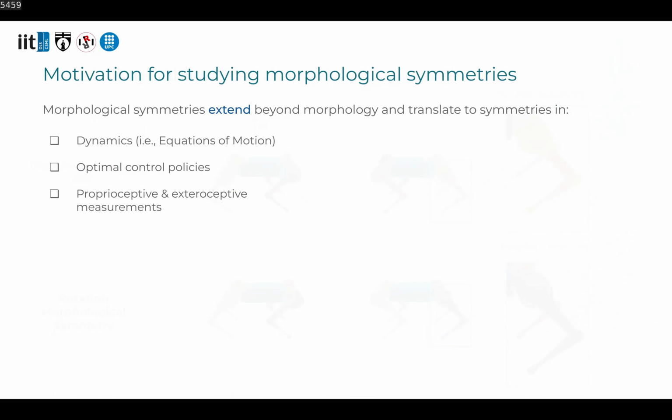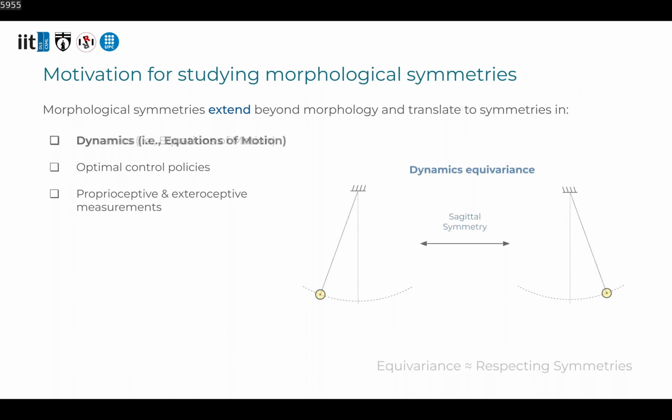The reason why we are interested in this type of symmetries is because they not only manifest in morphology but also extend to symmetries in the system dynamics, optimal control policies, and all proprioceptive and exteroceptive measurements. The symmetries in dynamics become apparent through the equivariant nature of the system equations of motion. Simply put, this implies that any set of motion trajectories originating from symmetric states will remain related by the symmetry transformation through time.